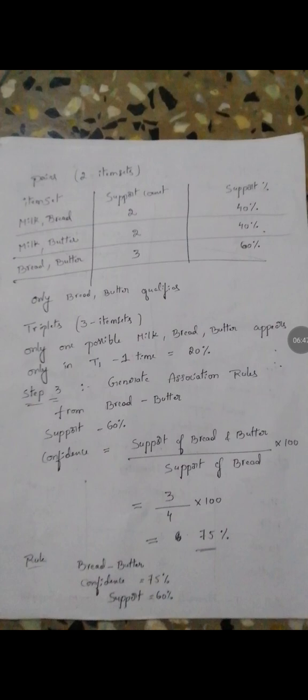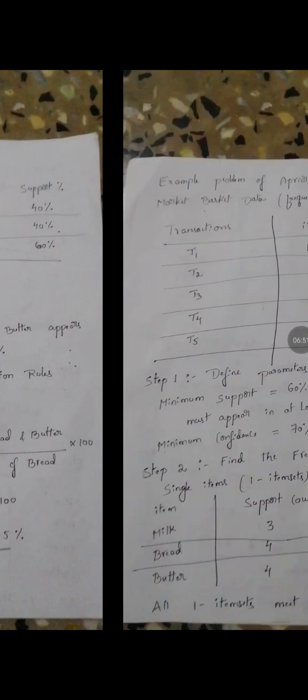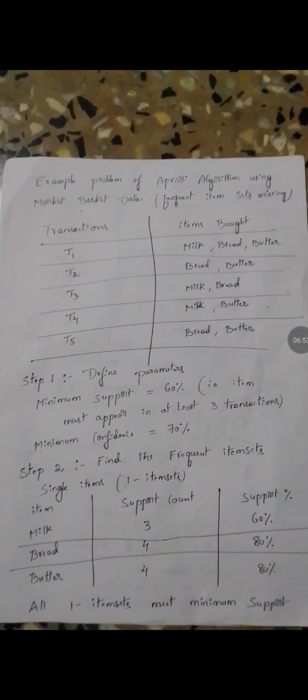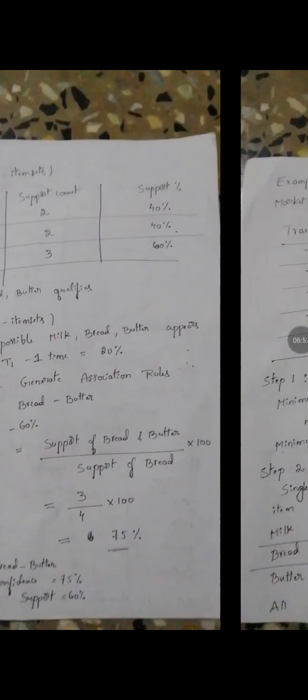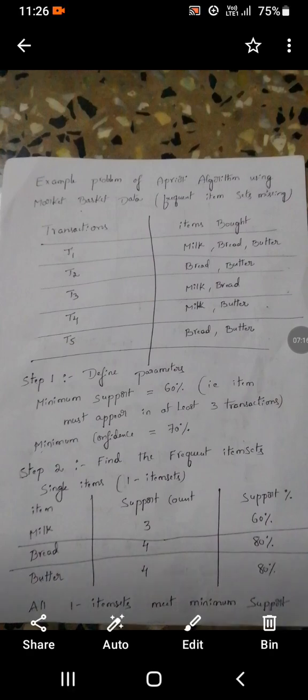And bread and butter is repeating 3 times. I have to check whether it is repeating or not in the given transactions. Milk and butter, sorry, bread and butter. Bread and butter is repeated in the T1 transaction, in the T2 transaction, and in the T5 transaction. So bread and butter is repeated 3 times. 3 different customers purchased bread and butter.